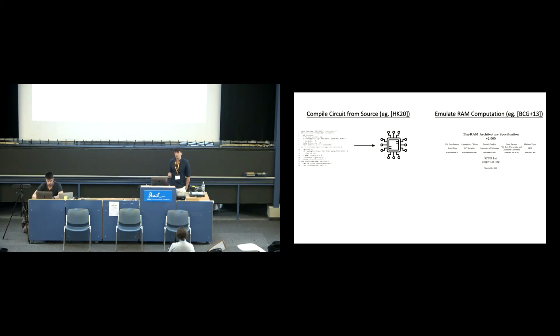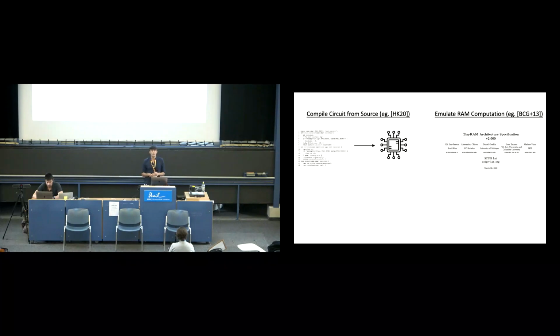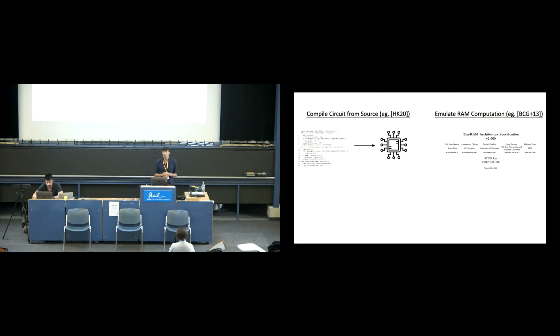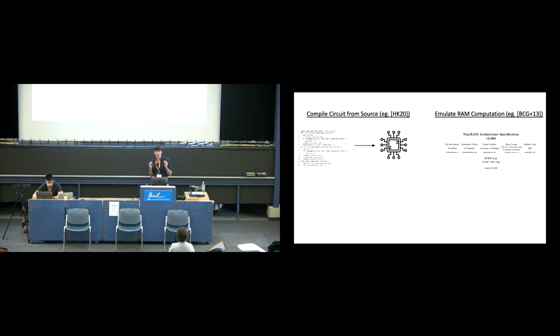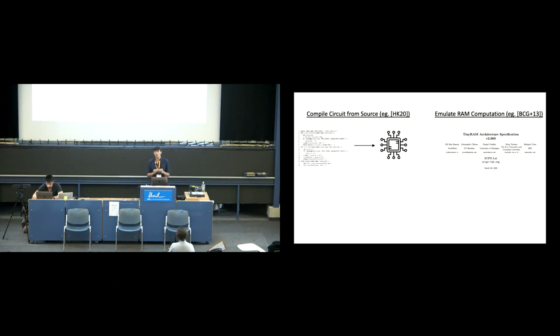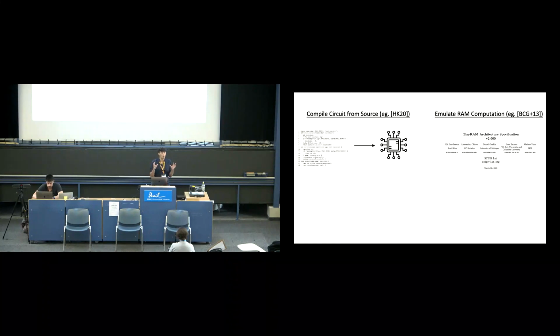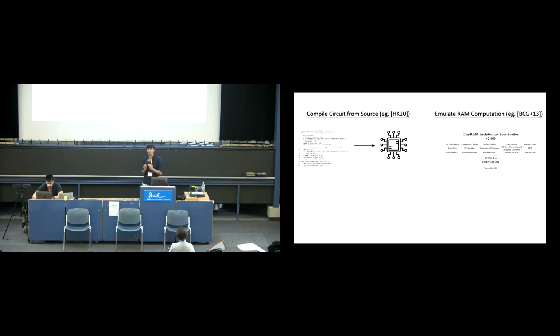Another approach from the literature is you actually emulate RAM computation. So you build a very specific circuit that pretends to be a RAM computer, and then you again produce a proof of correct execution on a RAM machine. We know how to do this for about 10 years now, and in general the way that you do it is you define a custom language, a custom ISA, with custom instructions, and the reason to do this is that you want a very, very small set of instructions to reason over. So the leading example of this is an ISA called TinyRAM, which is not ever implemented in hardware, but is implemented as a logical way to think about a RAM machine operating.